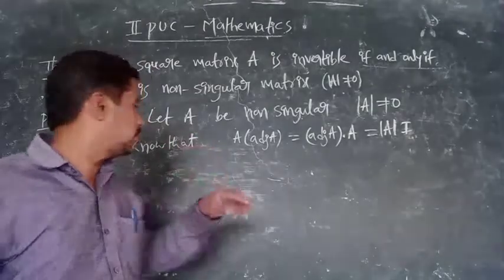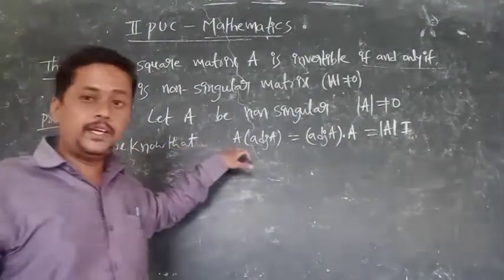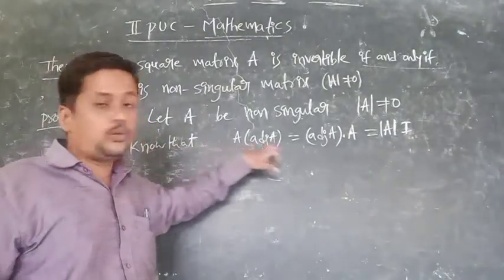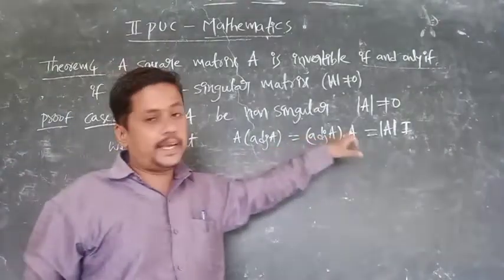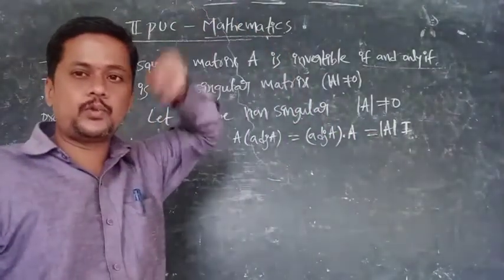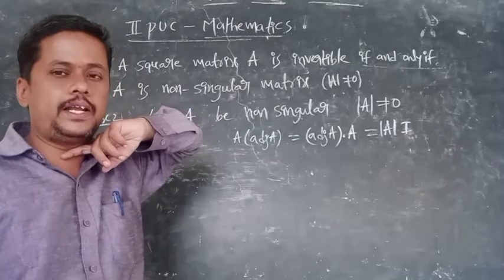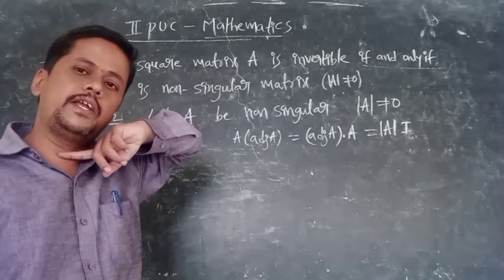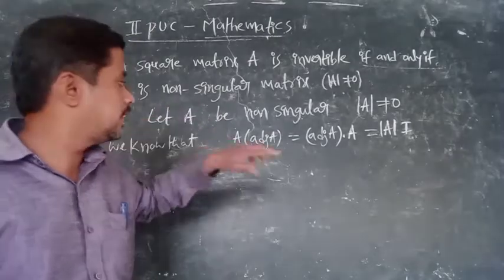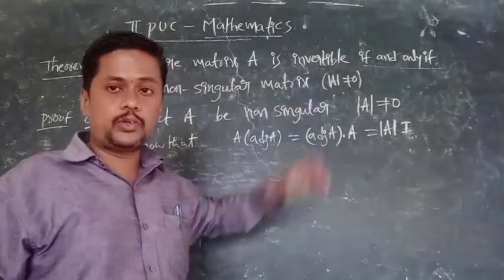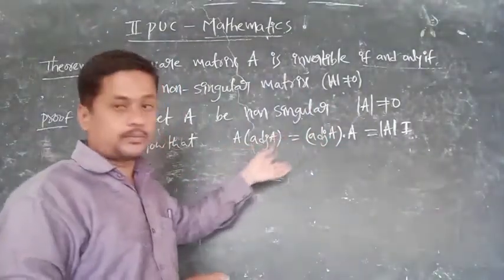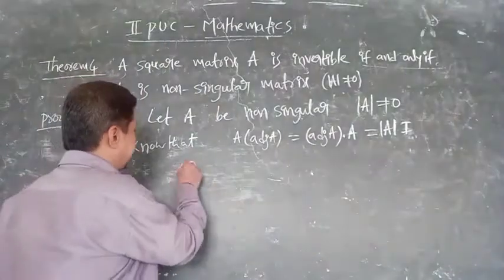You know that A into adjoint A is equal to adjoint A into A is equal to det A into I. So this is a theorem already learned in the last video. If you have any doubt, you can watch that also. Let us consider this one, so divided by det A.